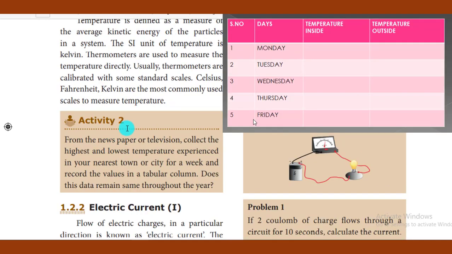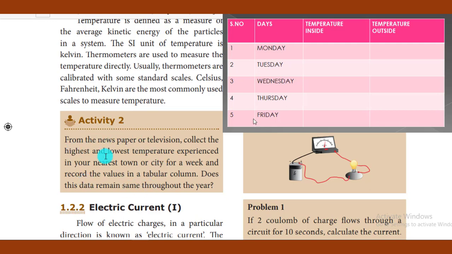Here one important activity is given. You take a notebook and make a column with serial numbers 1, 2, 3, 4, 5. For a week, you can collect the data. This is the activity you have to submit. Write the days Monday, Tuesday, Wednesday, Thursday, Friday, and then write down the temperatures inside the room and outside the room. You can calculate and then take the average. This is activity 2.